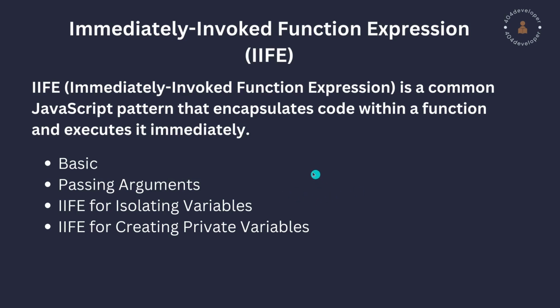Now let's see the basic examples of immediately invoked functions: basic, passing an argument, isolating variables, and creating a private variable.